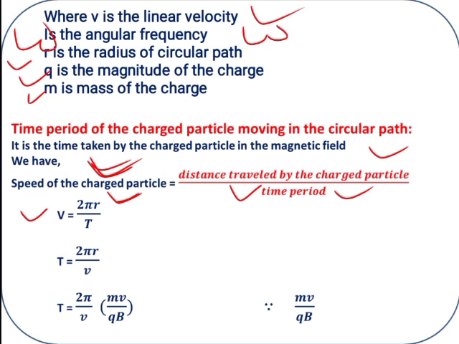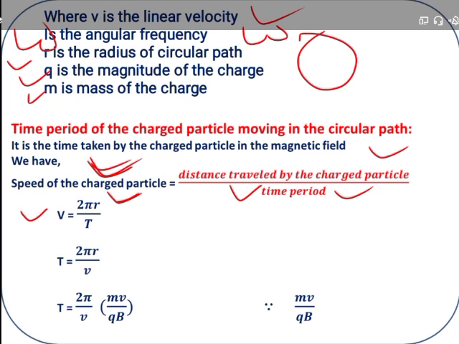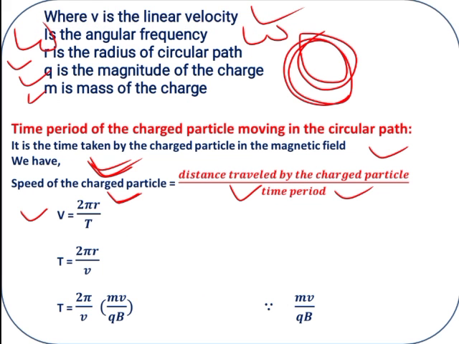Why 2 pi r? Because the charge is moving in a circular path. 2 pi r is the total distance travelled by the particle. Then what is T? Interchange these two values. T is equal to 2 pi r by v.